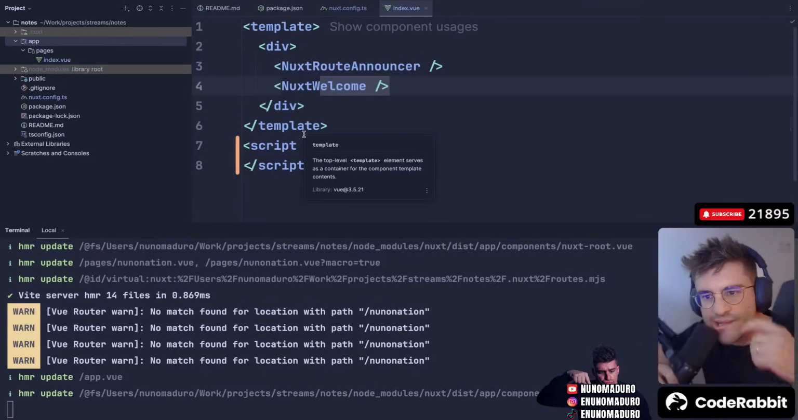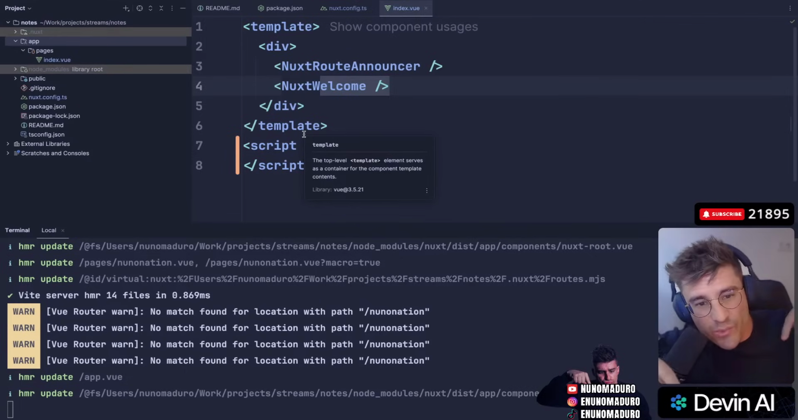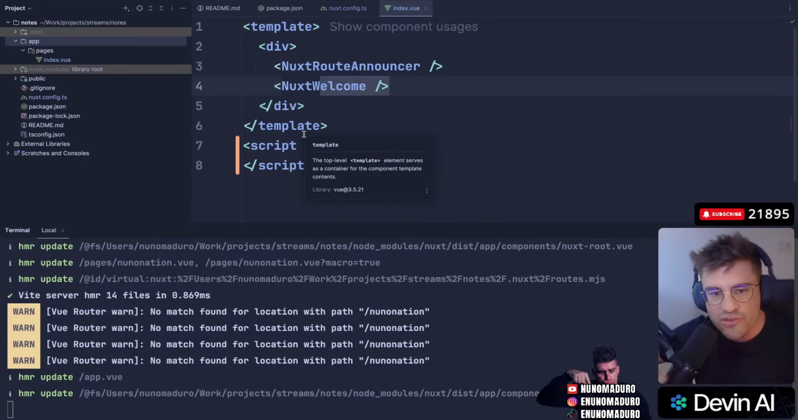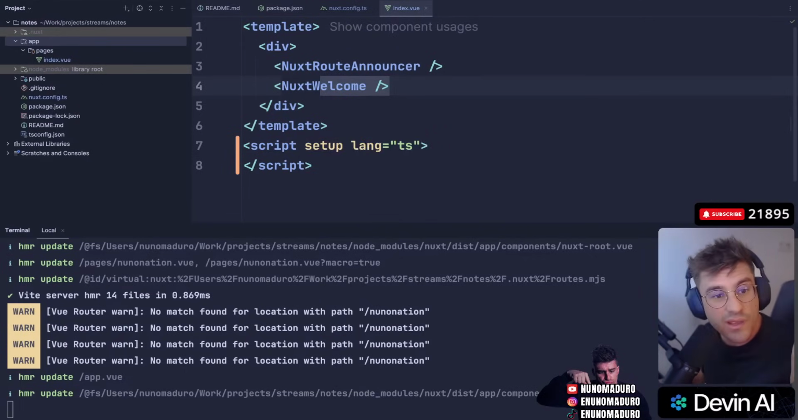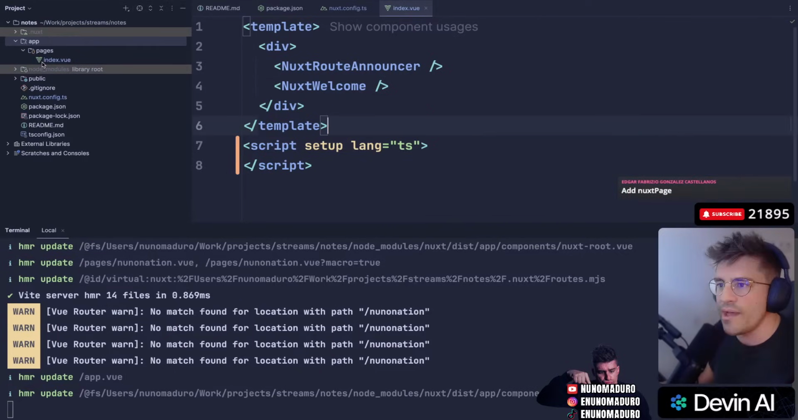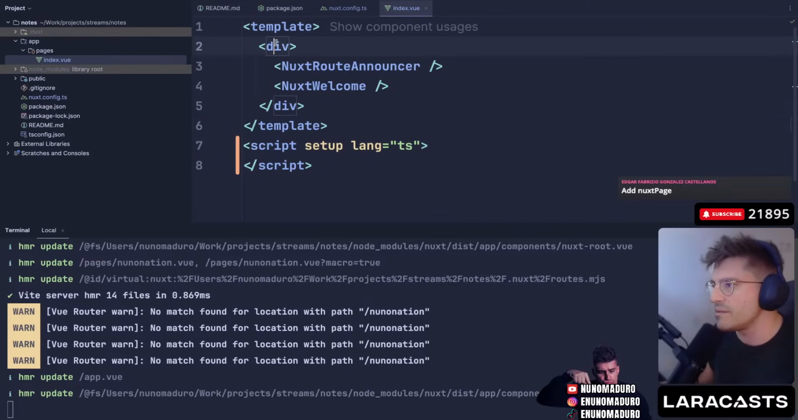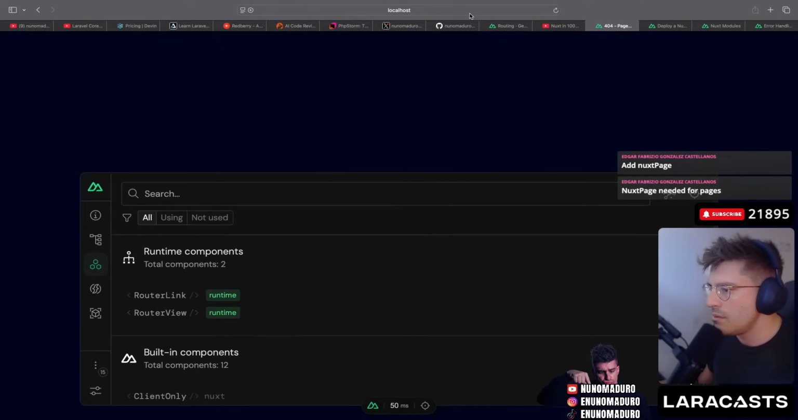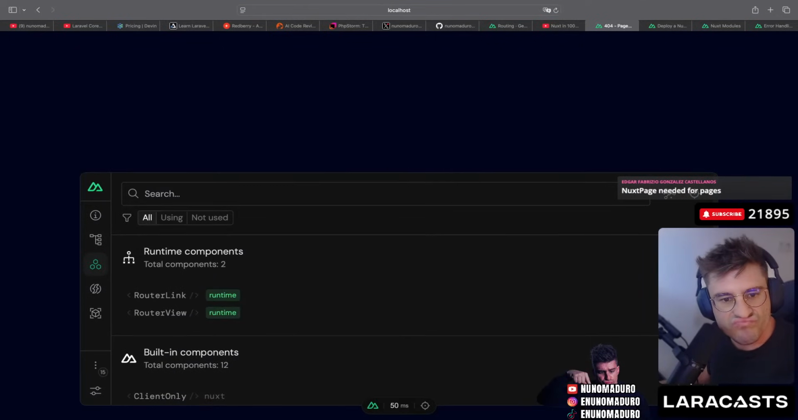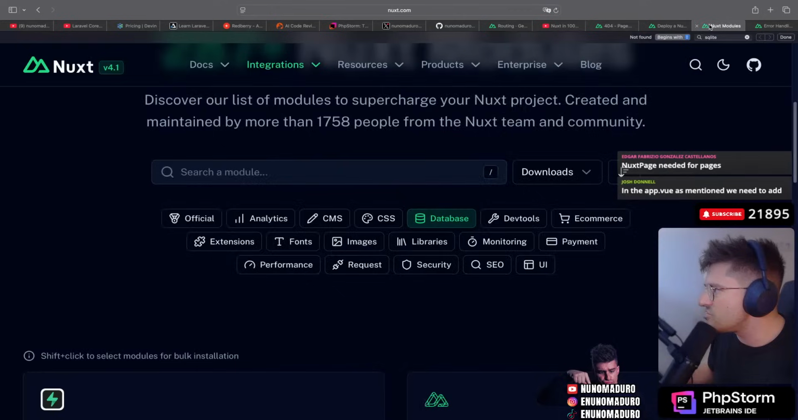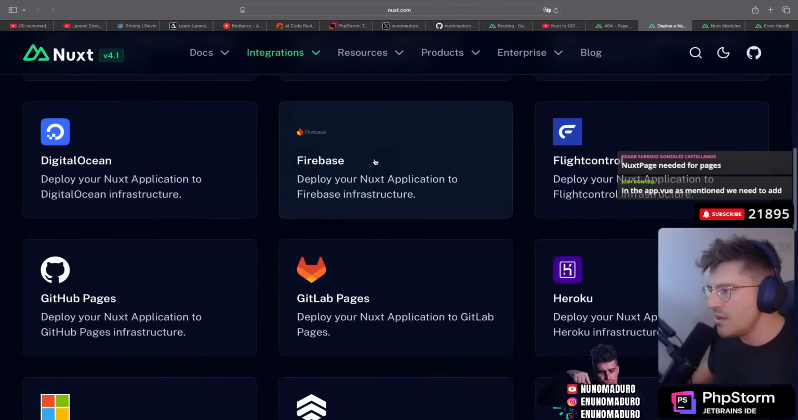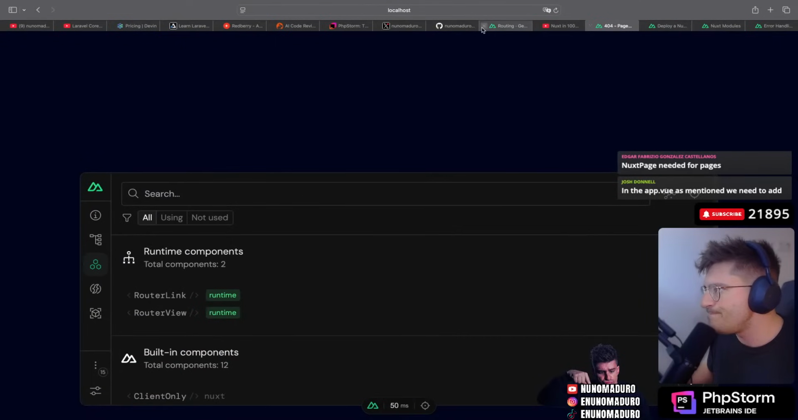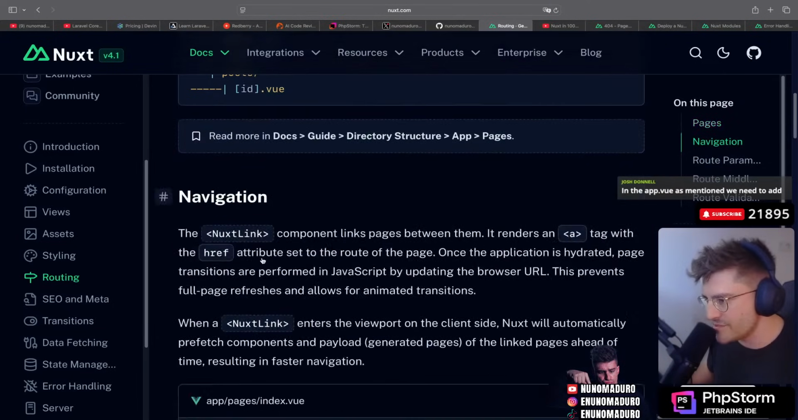Let's delete this and let's read the chat. You guys always help me out, so I want to read the chat. Undo the app.vue. Oh, do I need to keep it, you mean? Add NuxtPage. Okay, I need to add NuxtPage. Where exactly? Like here? Still not that. Okay, let's read the docs. Jesus Christ. I was trying to avoid the docs, but I will have to read the docs, okay?